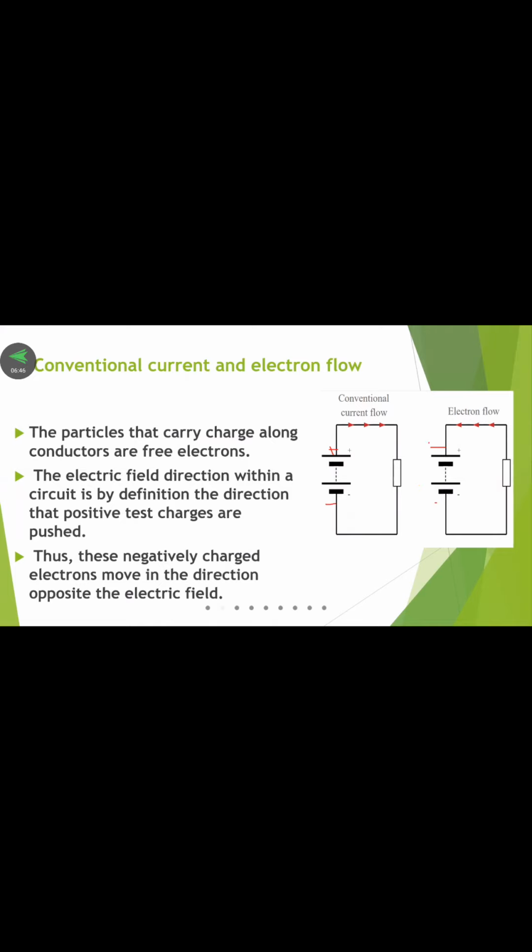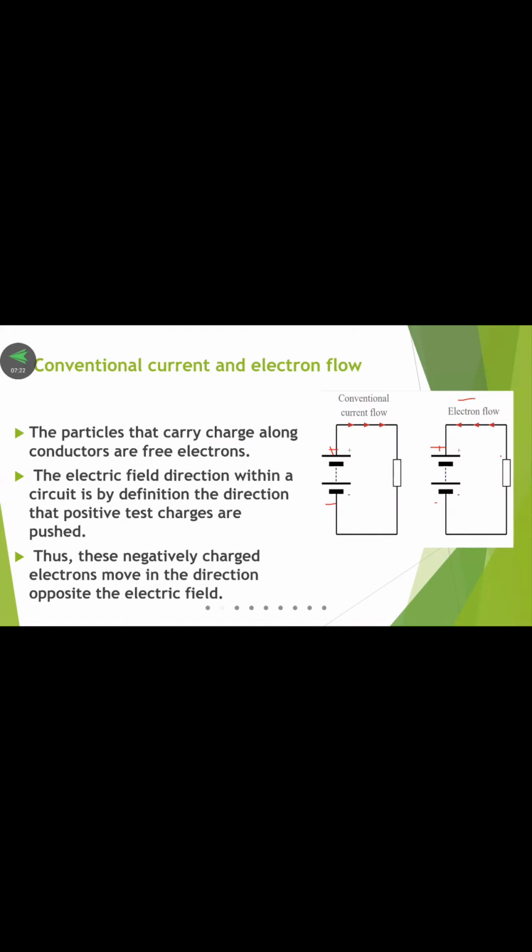Electron flow is always toward the positive terminal, because electrons are negative charges, so they are attracted. We know the same from magnetic properties also. Same poles repel each other, opposite poles attract each other. So in the case of electrical energy also, the same charges repel each other and opposite charges attract each other. So that is a major thing, right?